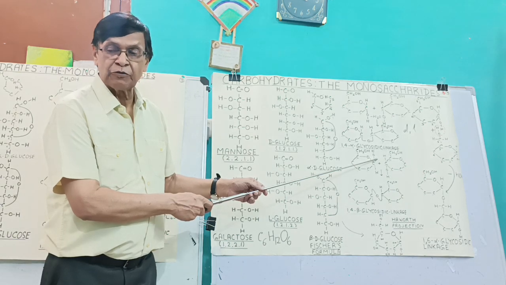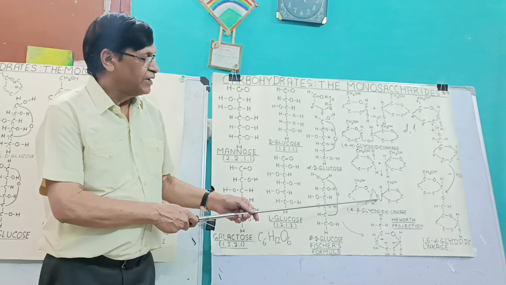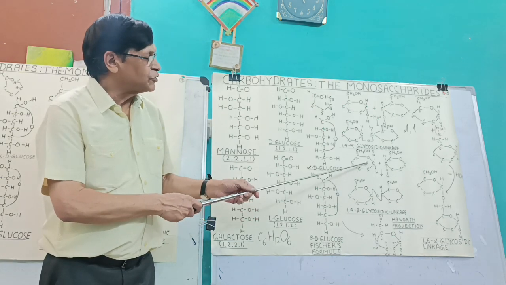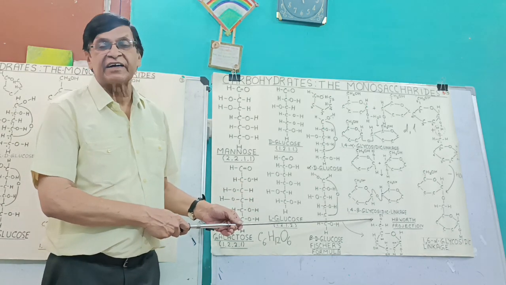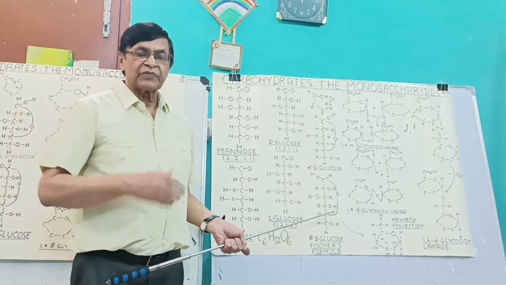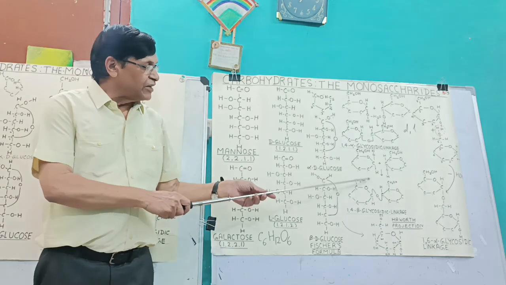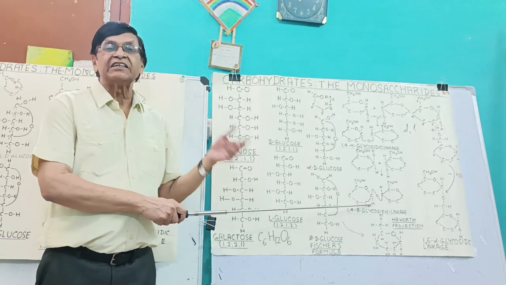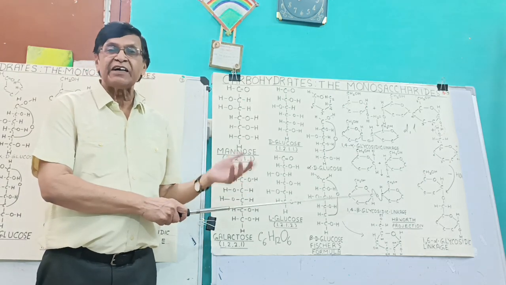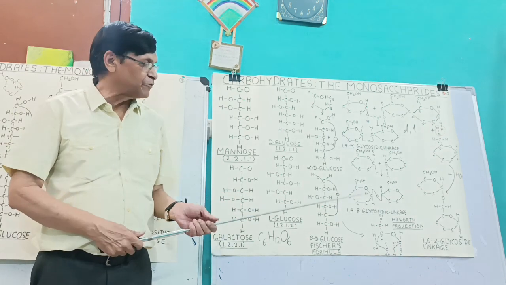So what will happen? This type of bond will be formed. So it is called 1,4-beta glycosidic linkage, right? For breaking alpha glycosidic linkage, we need a different type of enzyme. For breaking beta glycosidic linkage, we need a different type of enzyme.